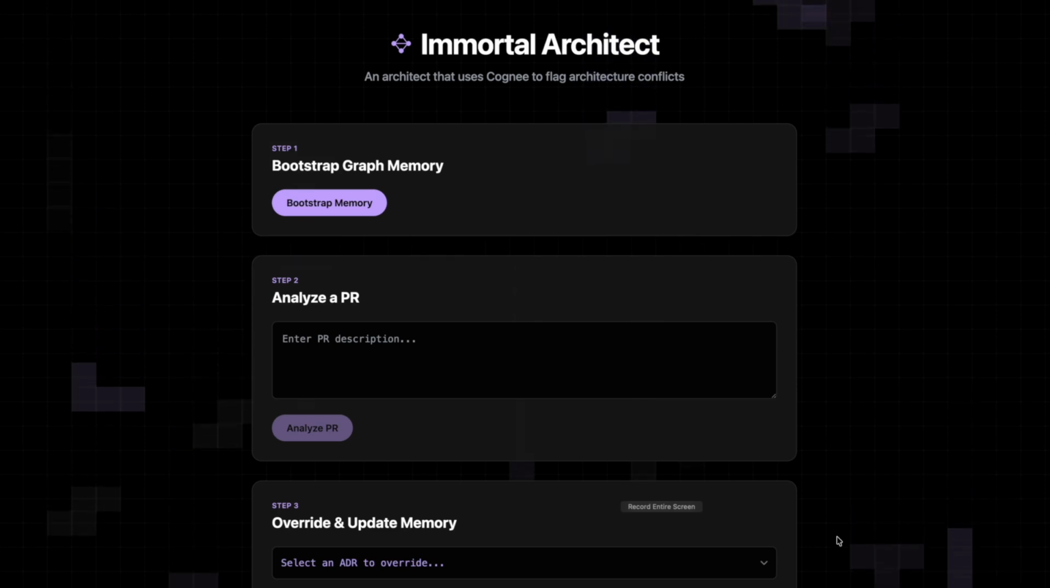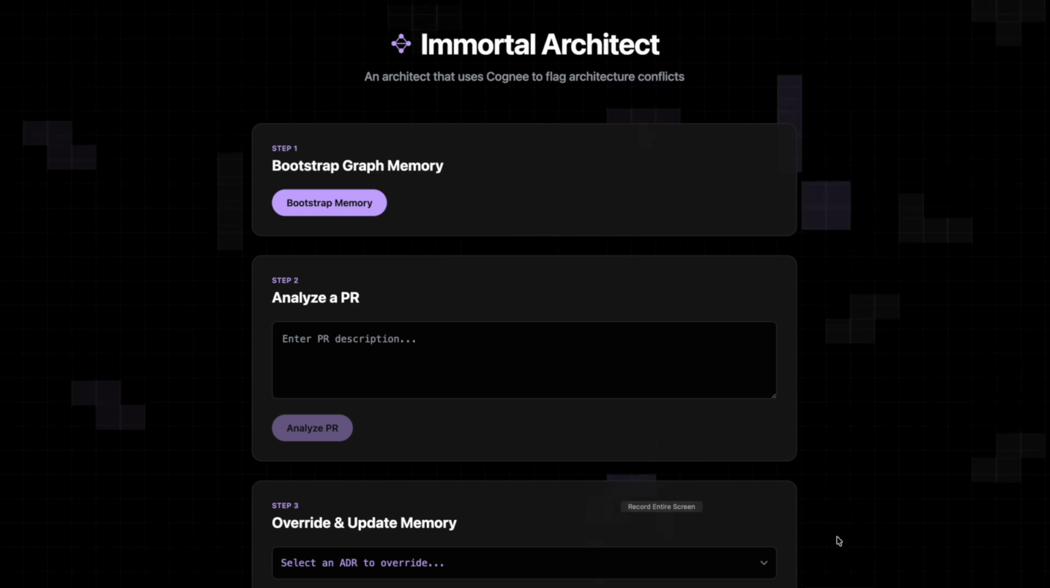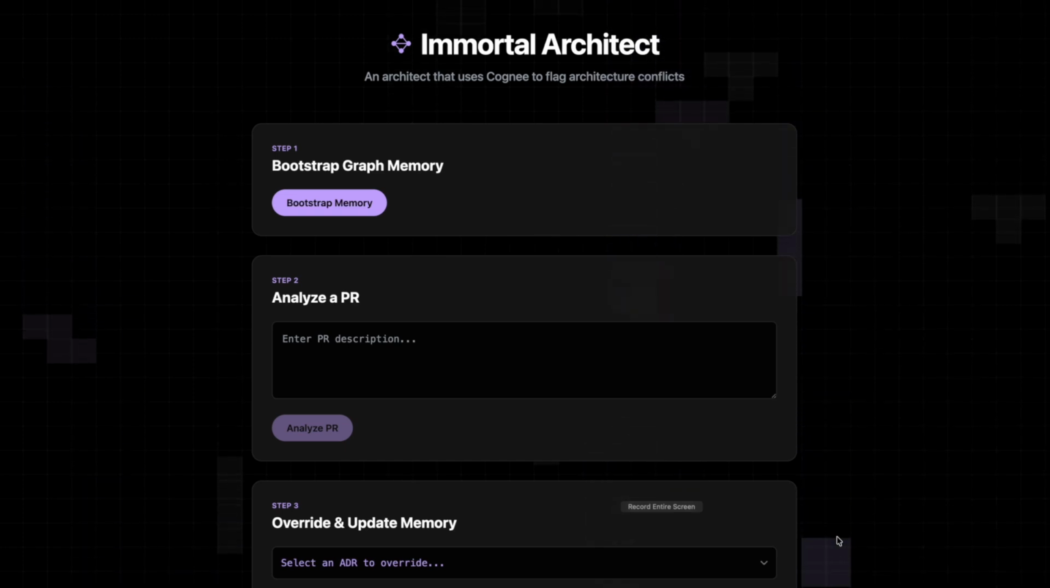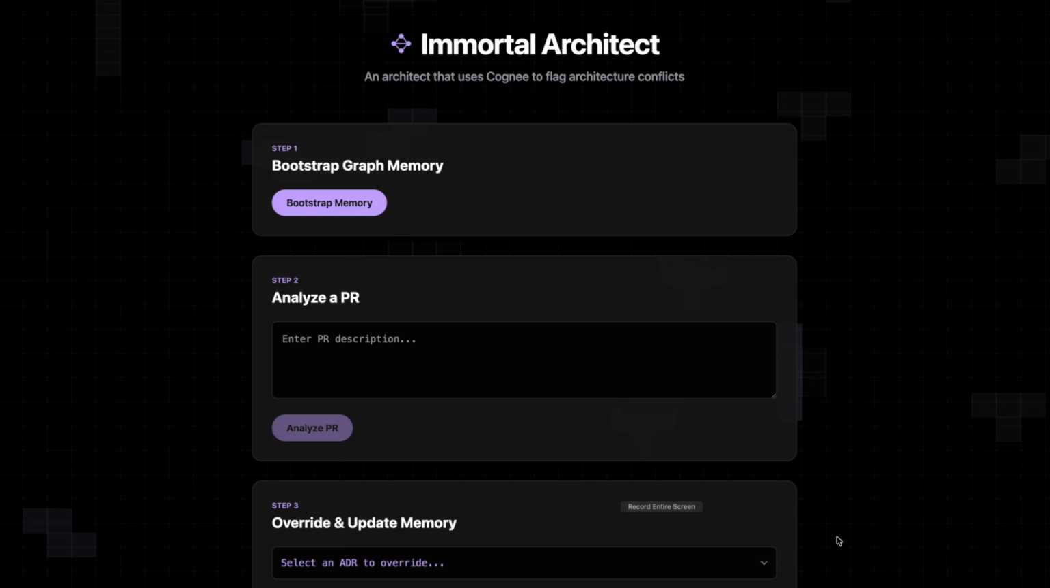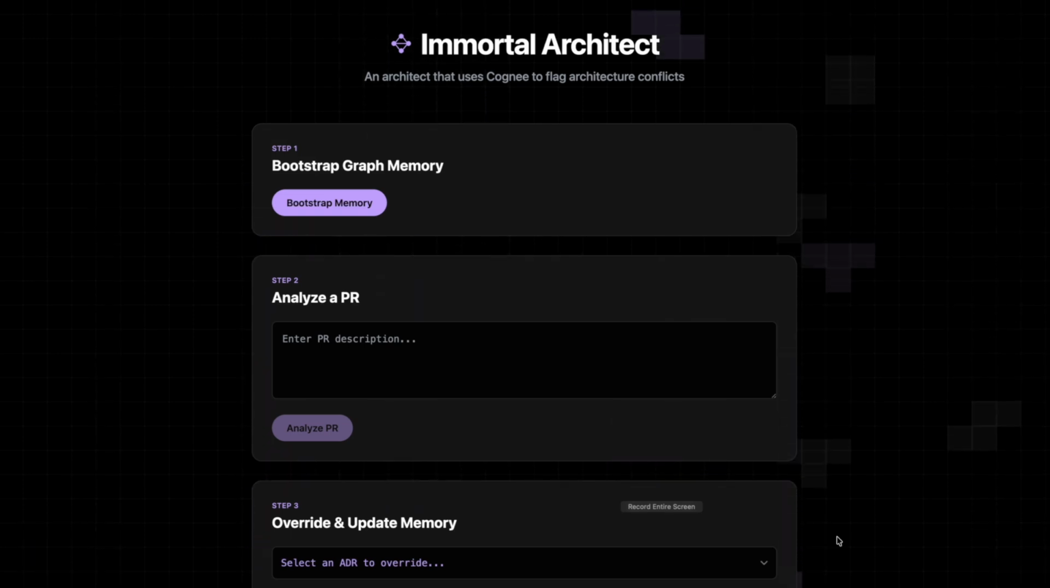Let's quickly talk about the tech stack and the architecture. The stack is fully self-hosted: FastAPI backend, React frontend, and Cognee 1.2 running entirely locally. That means local Ollama for both LLM and embeddings, Kuzu as the graph database, and LanceDB for vector storage. Zero cloud dependency and zero API keys.